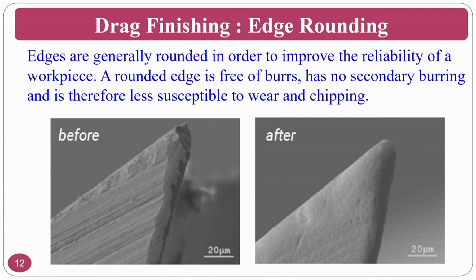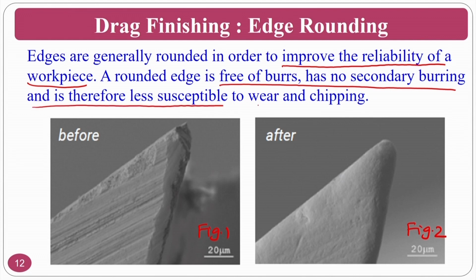Drag finishing operation is also used for edge rounding. Edges are generally rounded in order to improve the reliability of the workpiece. Okay, if I want to use figure 1 and figure 2, you see figure 1 has a lot of scratches, at the same time a lot of burrs, and the surface roughness of this particular surface is also very poor. Okay, so a rounded-off, burr-free edge has no secondary burring and is therefore less susceptible to wear and chipping.